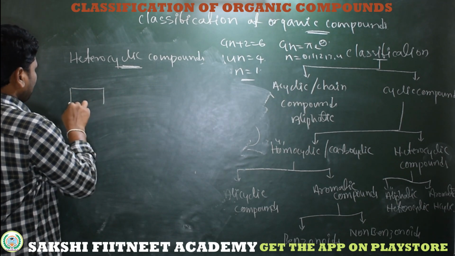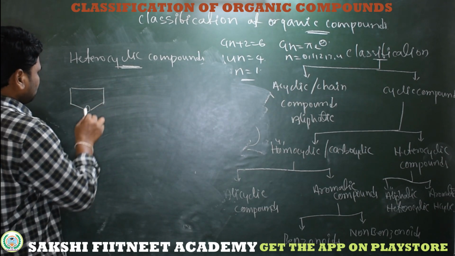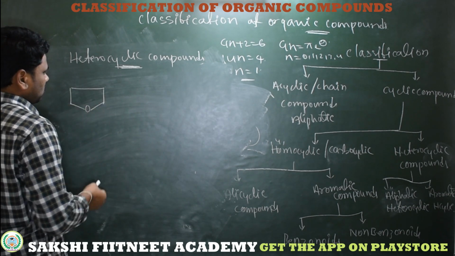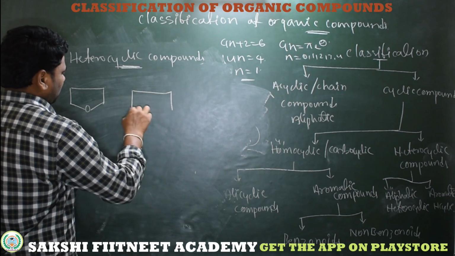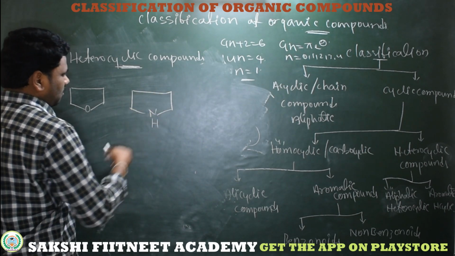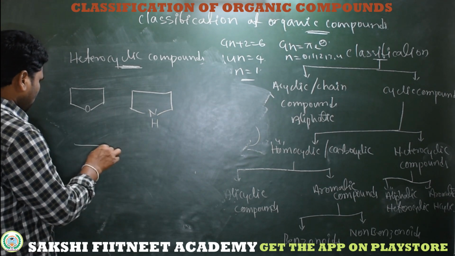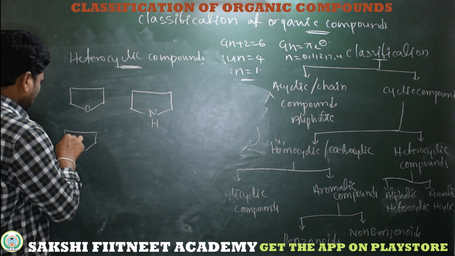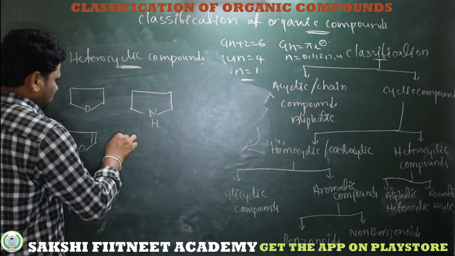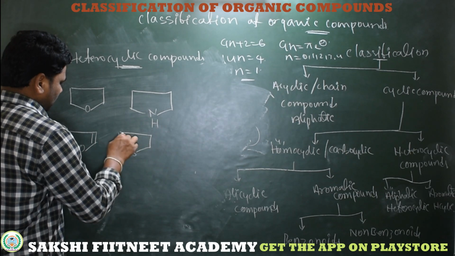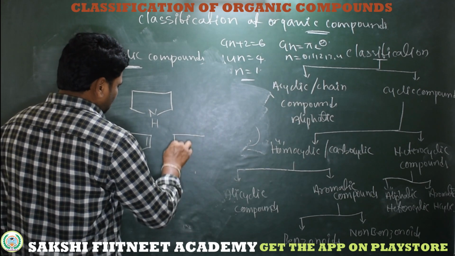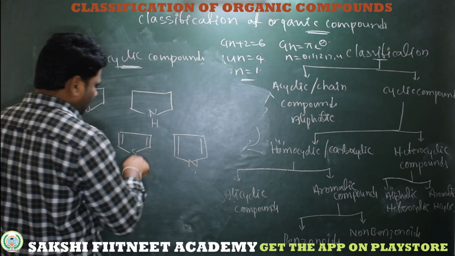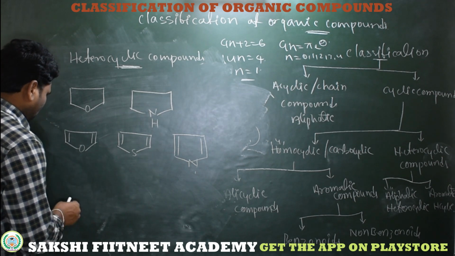Like, see here, a cyclic ether. What about the cyclic atoms? 1 2 3 4, 4 carbons are there and 1 oxygen is there. Here I am taking a cyclic amine. Now here I am taking a cyclic compound which is conjugated, with a sulfur heteroatom, nitrogen heteroatom, oxygen heteroatom.